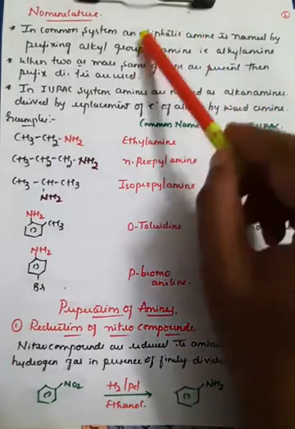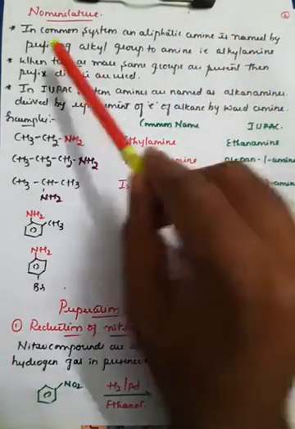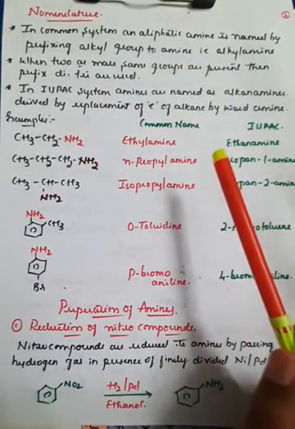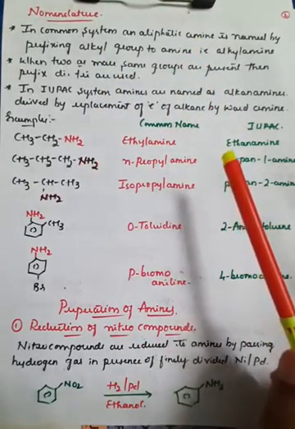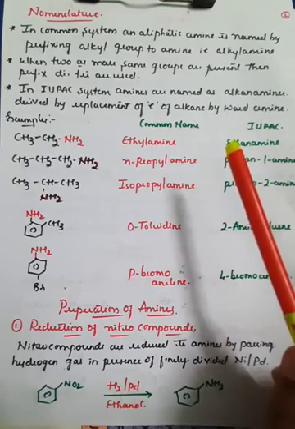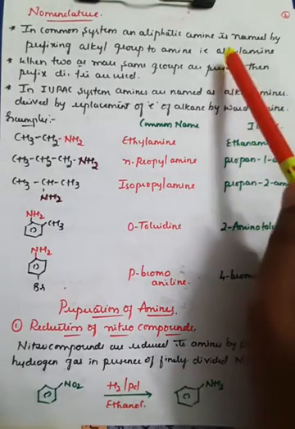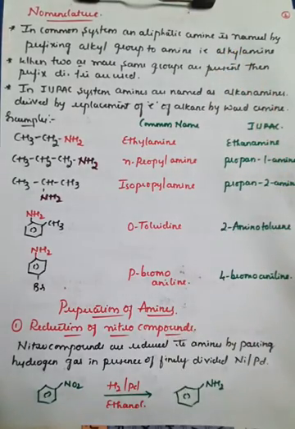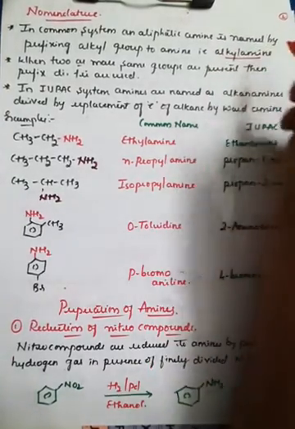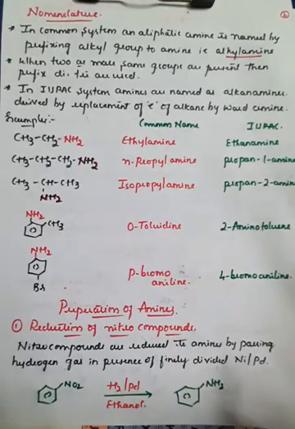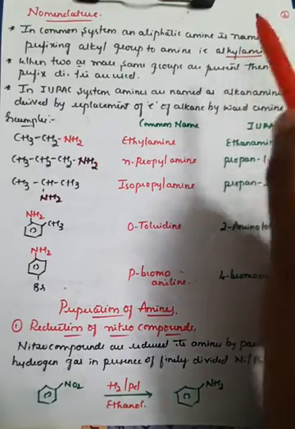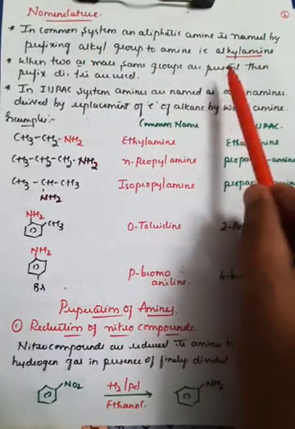In the common system, what happens? The aliphatic amines are named by prefixing the alkyl group to the amine. So if you have an amine group, the alkyl group is prefixed, and it is named in terms of alkyl amines. By prefixing the alkyl group to the amine group, we convert the name into alkyl amines, right?